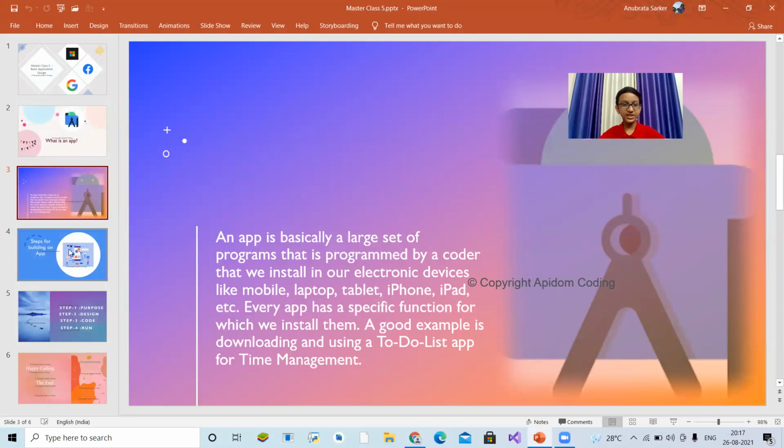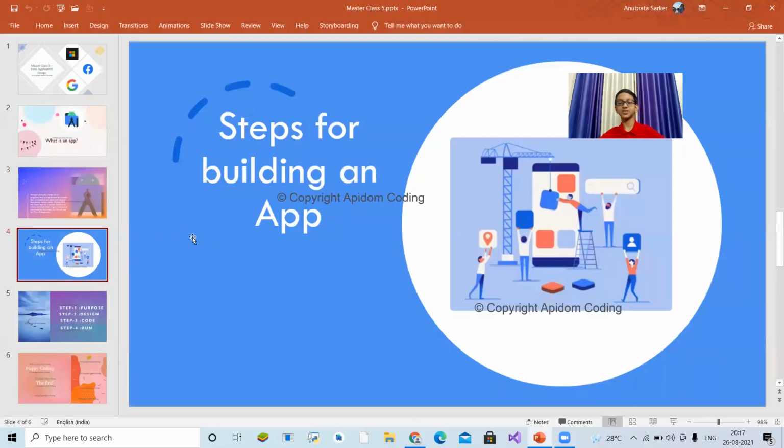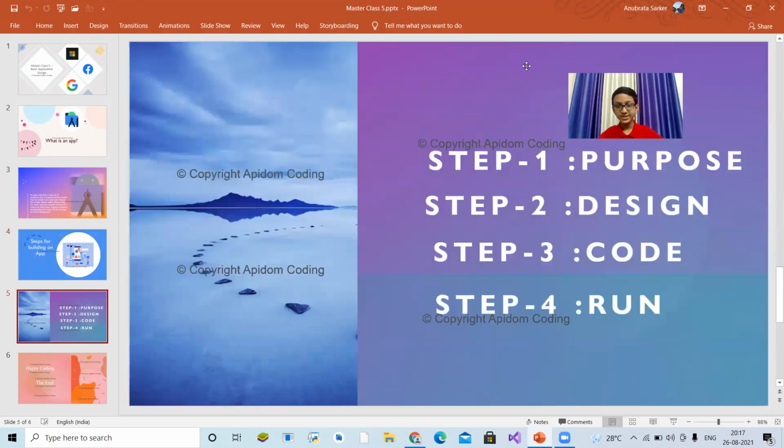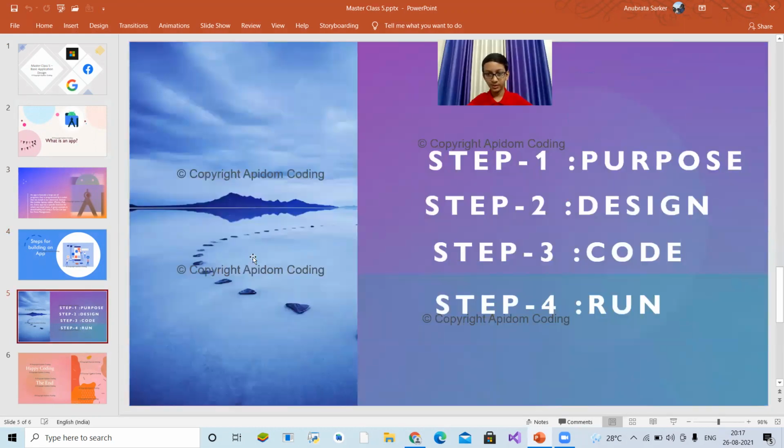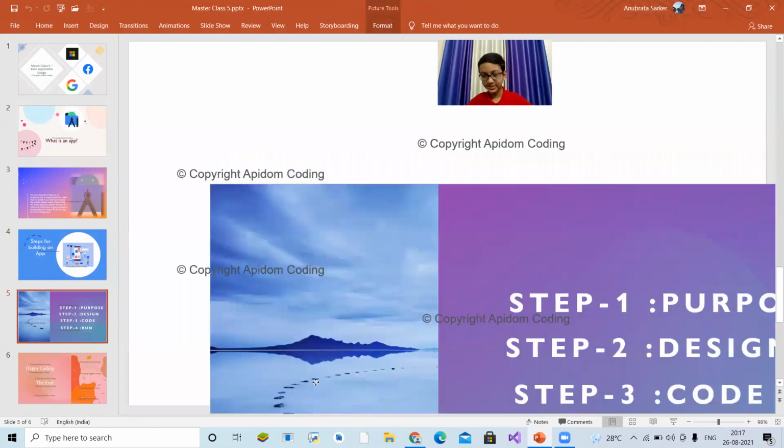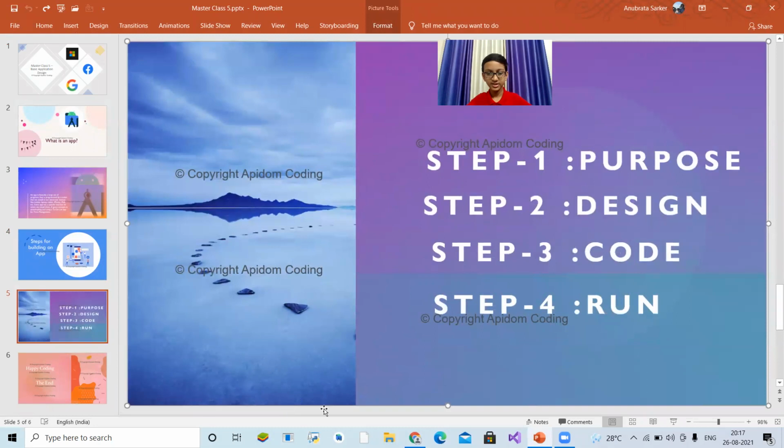So again, we will see, don't be impatient. We will again see the steps for building an app. What are the 4 basic steps for building an app which we can't avoid? So think of it again and again. Now let's continue to the slide. Yeah, these are the 4 steps. Step 1 is purpose. Step 2 is design. Step 3 is code. And step 4 is run. So what about coding something awesome today?